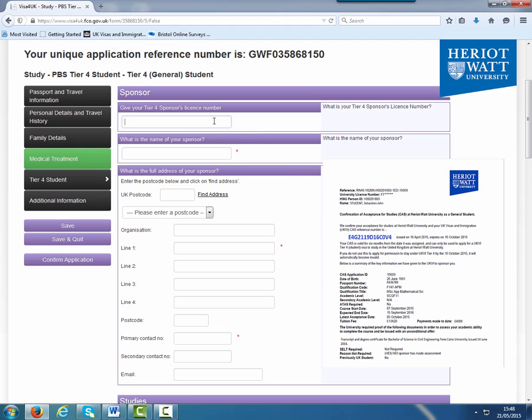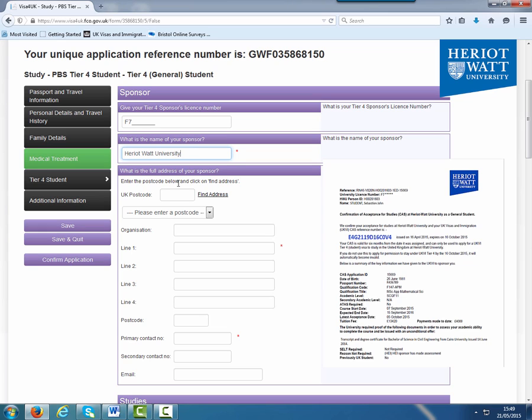Start by entering the Heriot-Watt license number using capital letters. This number can be found at the top left-hand side of your CAS letter, and will begin with F7. The name of the education sponsor is Heriot-Watt University.